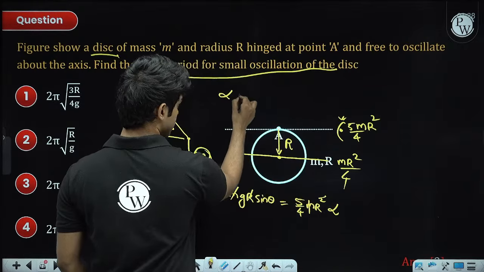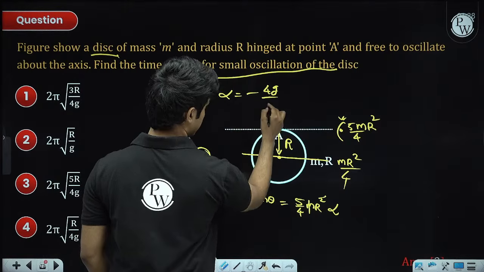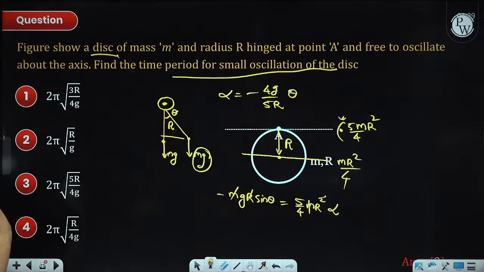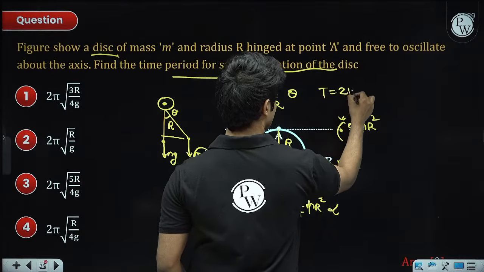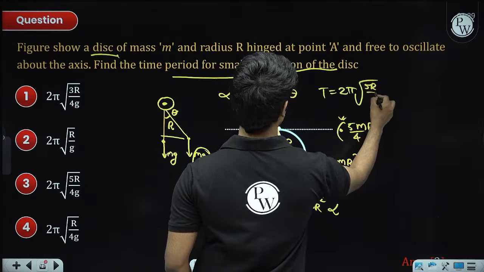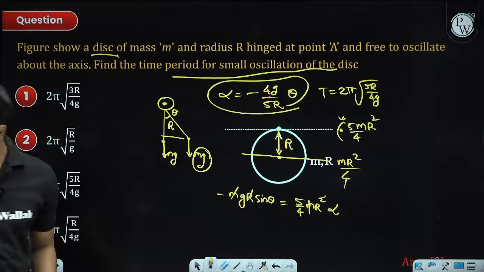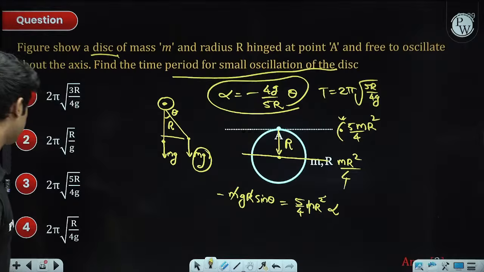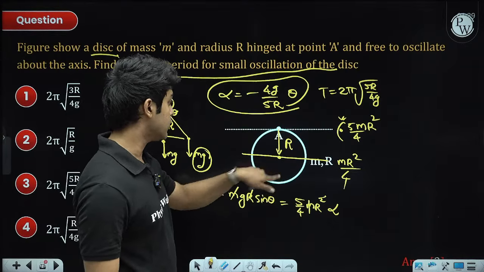So alpha is minus 4g divided by 5r into theta. Alpha proportional to minus omega square theta. And so time period will be 2 pi square root 5r by 4g. Okay. This is the SHM equation. This will be omega square. Okay. Second option. So this is, you're pushing it into the page.